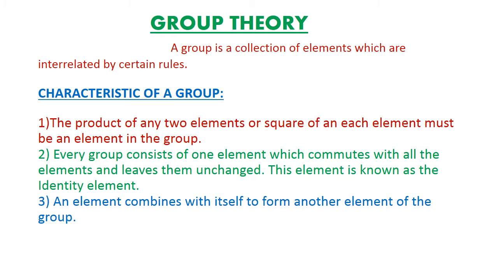That means each group must consist of an identity element. The third one is, an element combines with itself to form another element of the group. This is the third important characteristic.